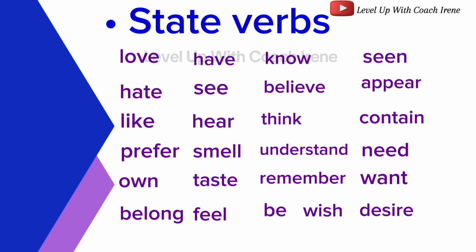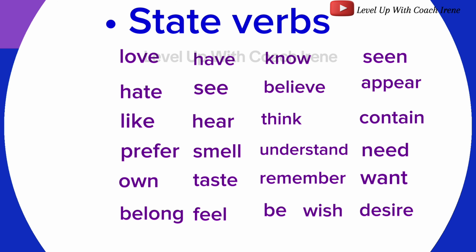These verbs don't take the continuous form ing because they describe states that are considered permanent or ongoing rather than actions or events happening at a specific moment.